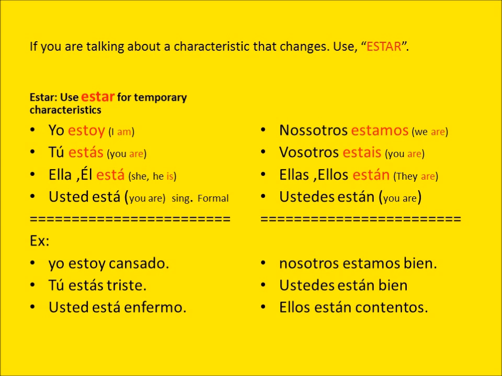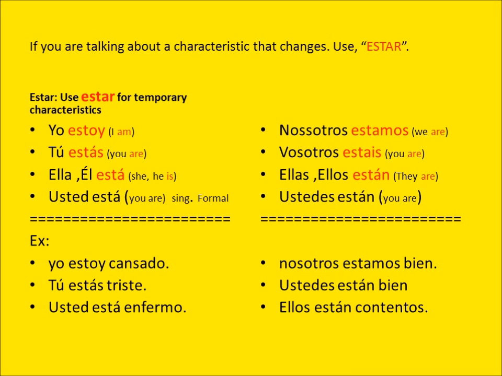Ustedes están, you are. Notice that you see the tú. You are going to use tú with people that you know, your friends and your family. That is the informal form of the you. And you're going to use usted with people that you don't know or you want to show respect. For instance, a policeman or your principal or your doctor, when you refer to them, you are going to use usted. That's the formal way.